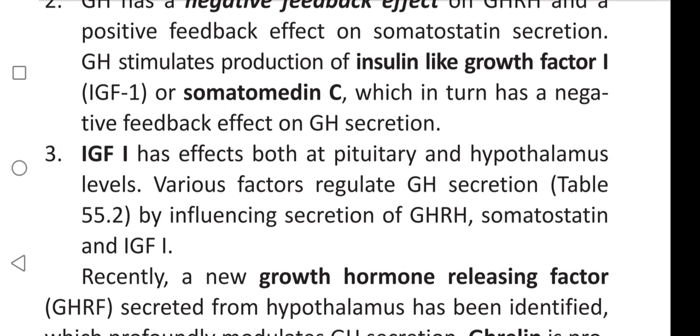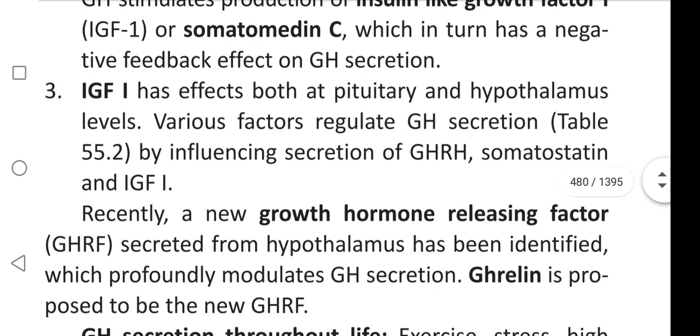Insulin-like growth factor 1 has effects at both dash and dash levels. The pituitary level and hypothalamus level, because insulin-like growth factor regulates growth hormone secretion by influencing the secretion of growth hormone releasing hormone and somatostatin.